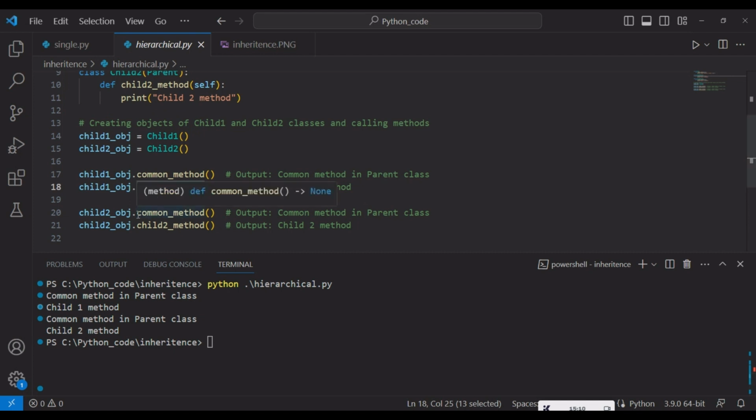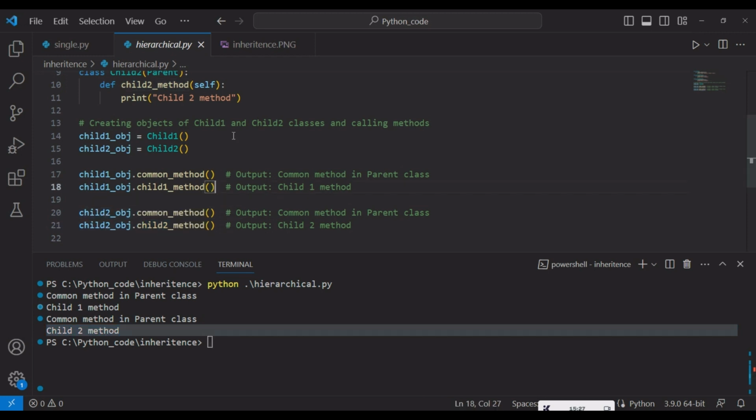Then again I have called the common method of the child2 object. It means this is a parent class method and it displayed common method in parent class. Then again I called the child2 method of the child2 object. Okay, it displayed child2 method. This is the hierarchical inheritance.